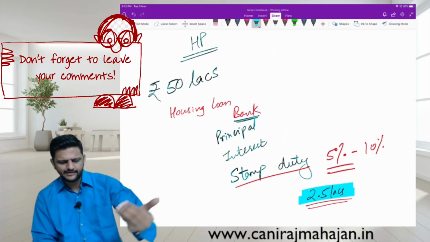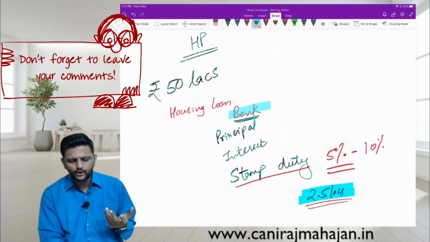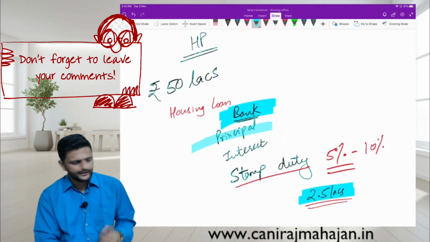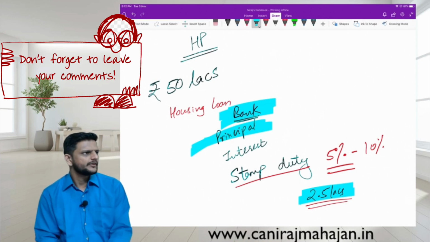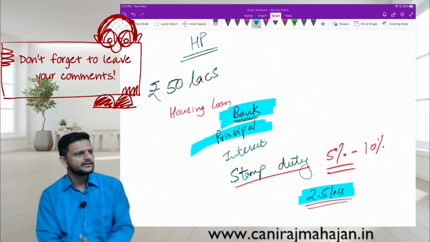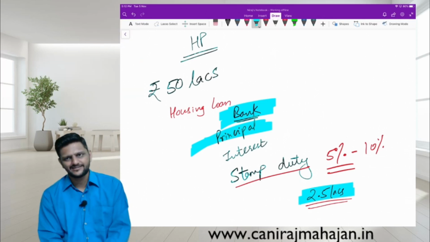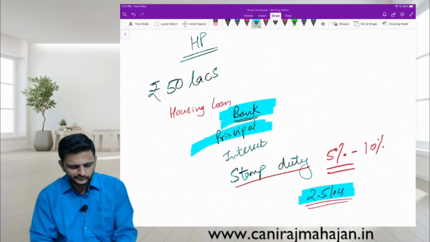Even in the same year you have purchased the property, you will start repaying the bank. Which component? Principal, which is eligible under section 80C. But usually stamp duty itself takes the entire figure of 1.5 lakhs, so that principal goes waste in the year of purchase. Understood, everyone? Okay.